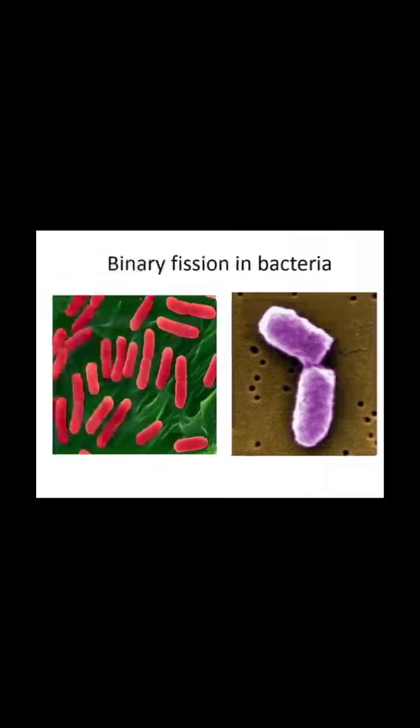So these are some pictures of binary fission in bacteria, and binary fission in amoeba. 2 processes take place. One is known as karyokinesis and the second is known as cytokinesis. In cytokinesis, the cytoplasm divides into 2 equal parts, and in karyokinesis, the nucleus divides into 2 parts by a process. That process is known as mitosis.